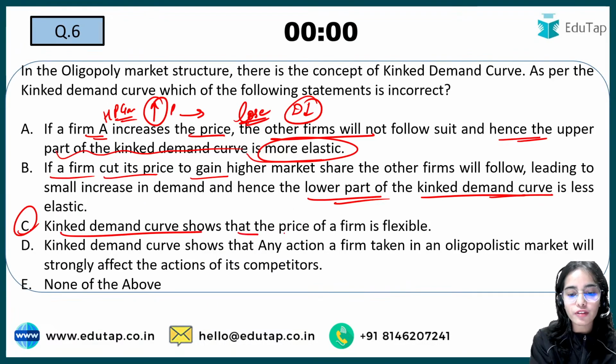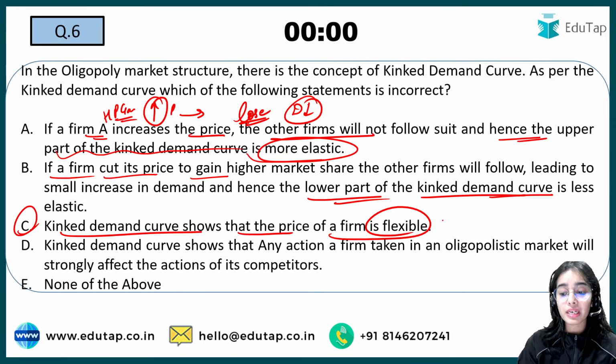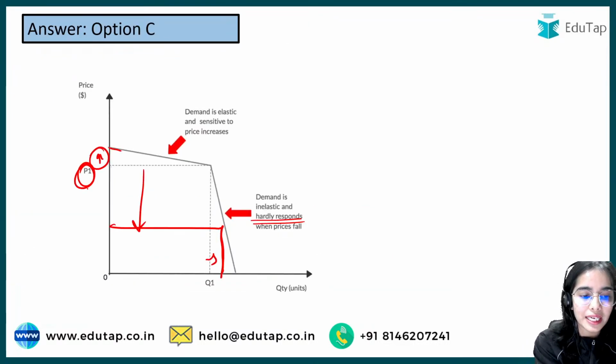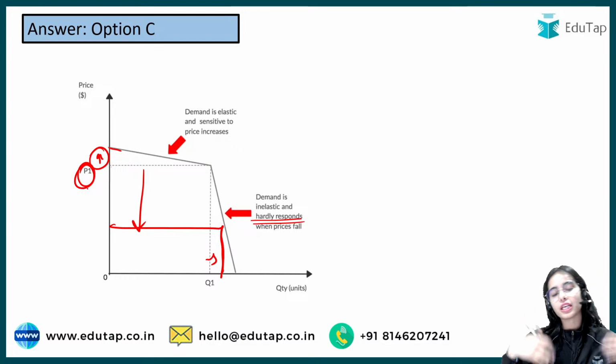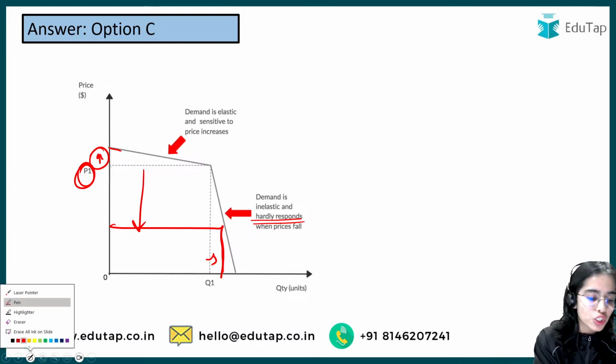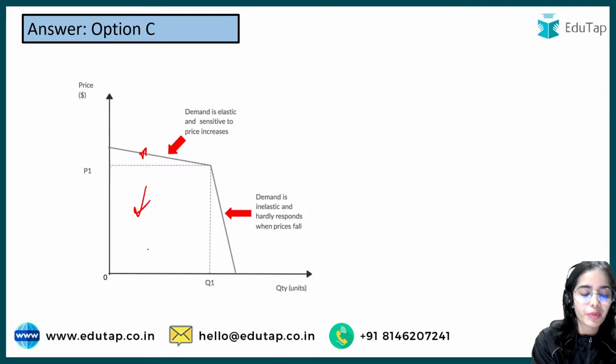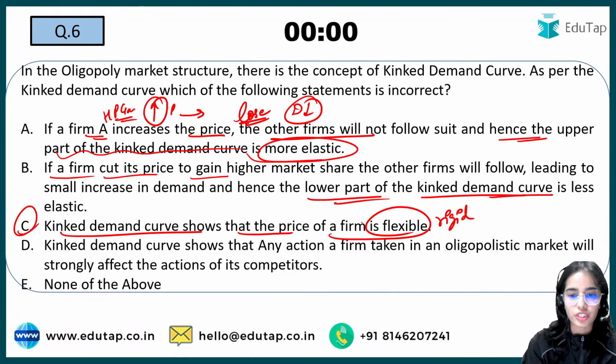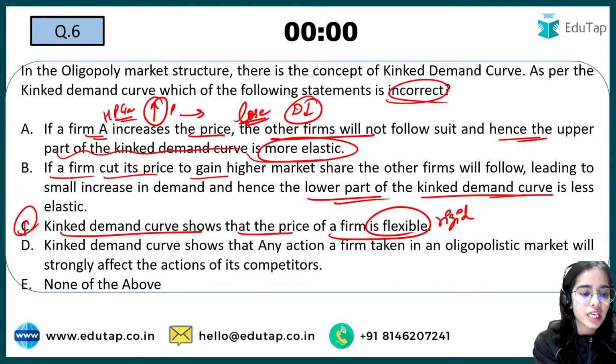So the kinked demand curve shows that the price of the firm is rigid. That means once the price has been decided, you will not want to increase it, because if you increase the price, there is a huge fall in demand. If you decrease the price, there is only a minor increase in demand. So you will not want to decrease or increase the price. So the prices are rigid. That's why only the third statement was incorrect.